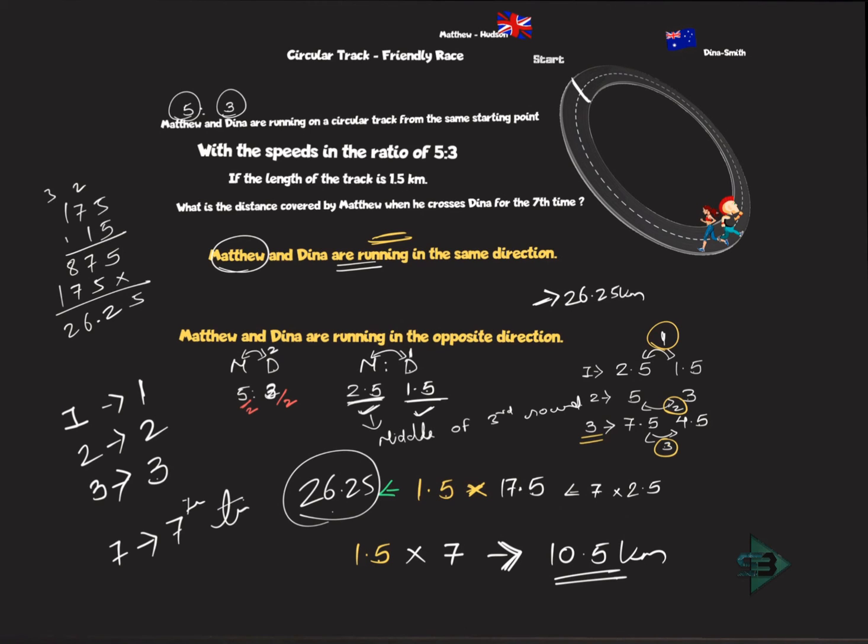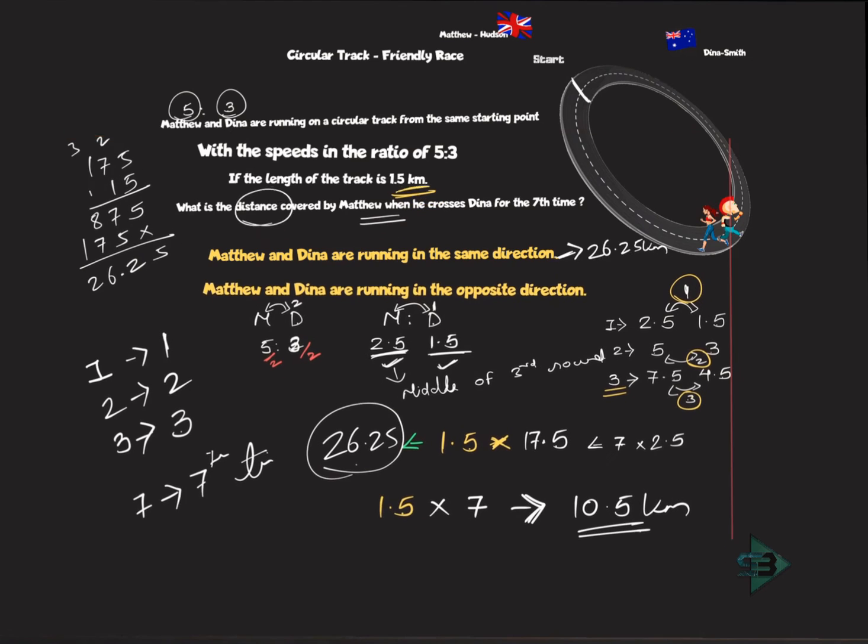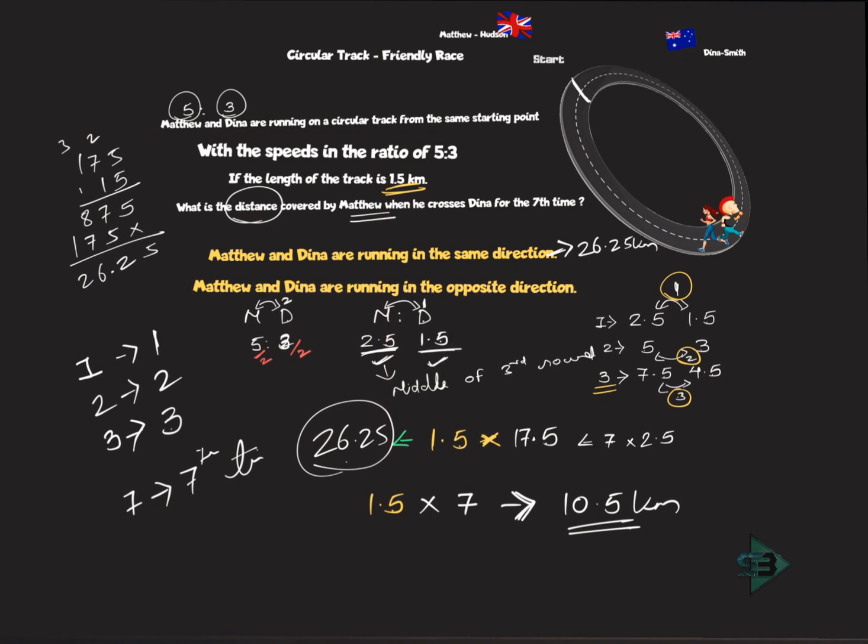What is the question asking me? The distance covered by Matthew. The question is quite clear. The distance covered by Matthew when they meet for the 7th time. So what is the ratio of their speed? 5:3. 5:3 is the ratio of their speed, and together they complete 10.5. So what will I do? I'll divide this 10.5 into 8 parts, since the ratio is 5:3.